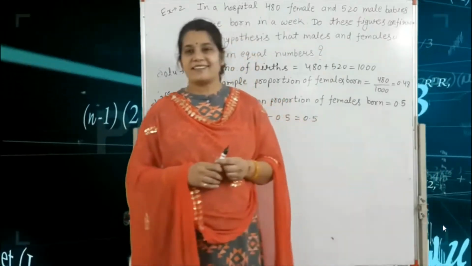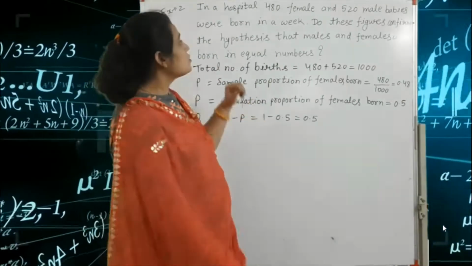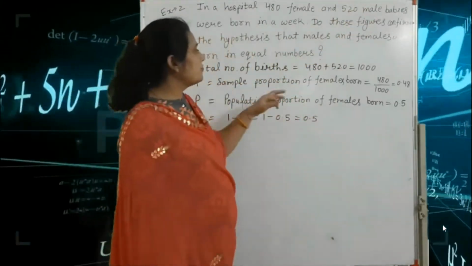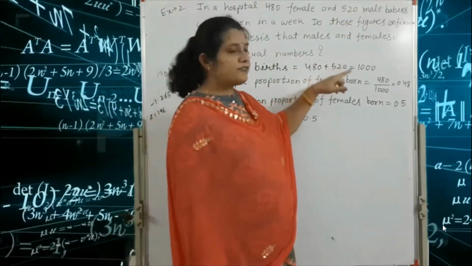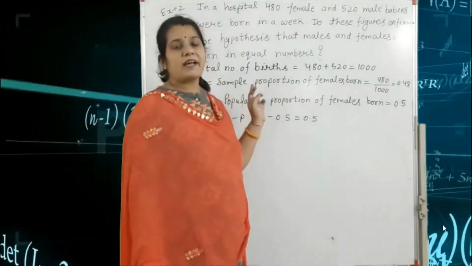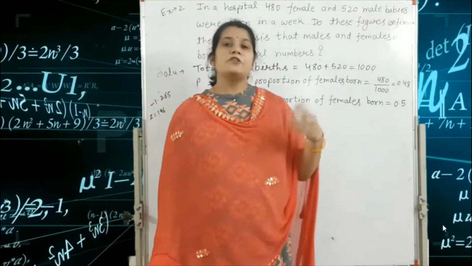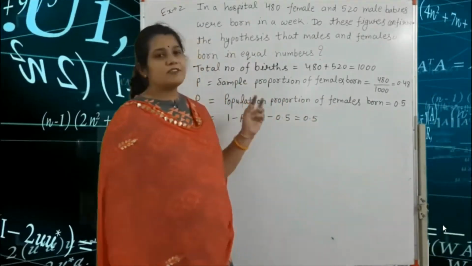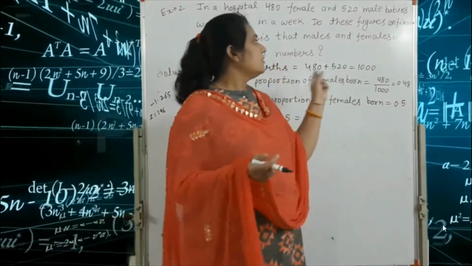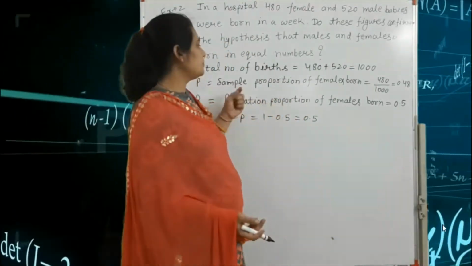Okay, so let's start the solution. First we write the total number of births: 480 female and 520 male babies. So 480 plus 520 is equal to 1000. First we find small p, for the female baby born. You could write male baby born because both values are the same, since our claim is that male and female babies were born in equal numbers. So we write male or female; both are correct.